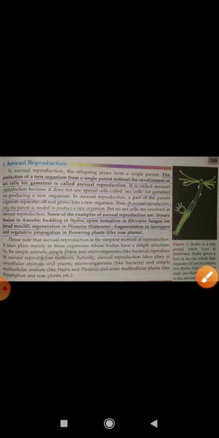Vegetative propagation in flowering plants, which you have also read about in class 7th. So vegetative propagation is another medium of asexual reproduction. These processes we will read later on, but I have given you a brief idea here. So that's about asexual reproduction.